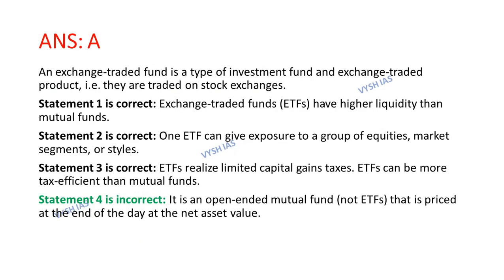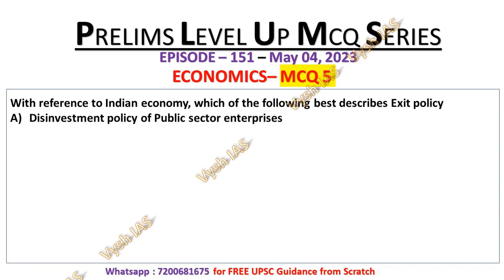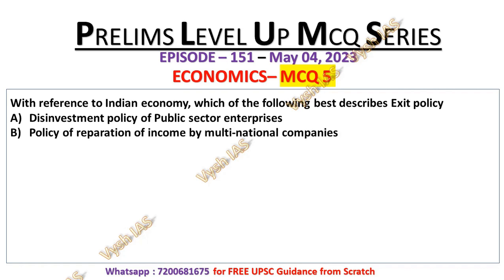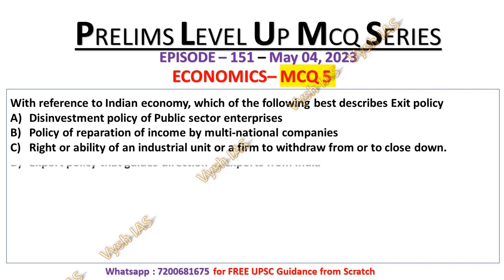Now the last MCQ of today's class, that is MCQ number 5. With reference to Indian economy, which of the following best describes exit policy? Option A, disinvestment policy of public sector enterprises. Option B, policy of repatriation of income by multinational company. Option C, right or liability of an industrial unit or a firm to withdraw from or to close down. And option D, exit policy that guides direction of exports from India. So I will provide you 10 seconds, try to answer this question.